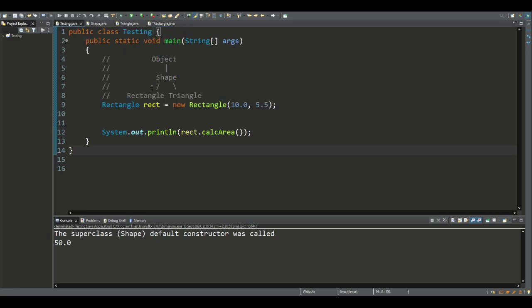So ultimately, we have a hierarchy. A rectangle is a shape, and a shape is an object, and the object class is at the top of the hierarchy. In general, all objects in Java instantiate the object class. So all of the constructors within the hierarchy execute beginning with the object constructor.